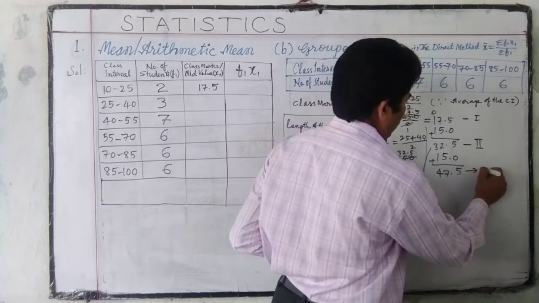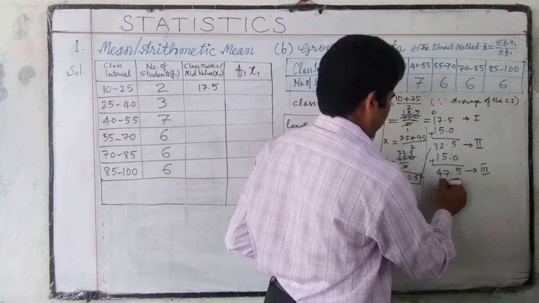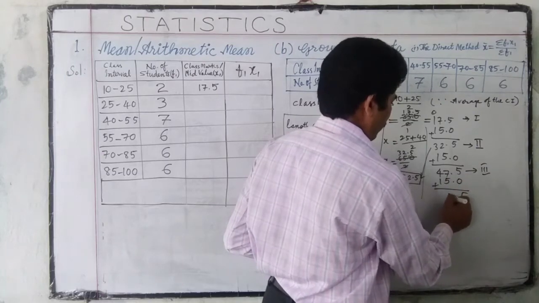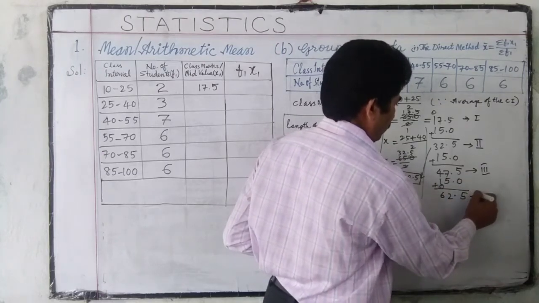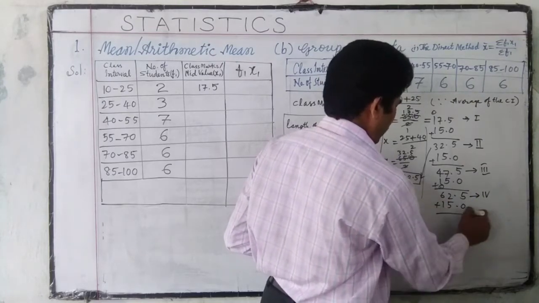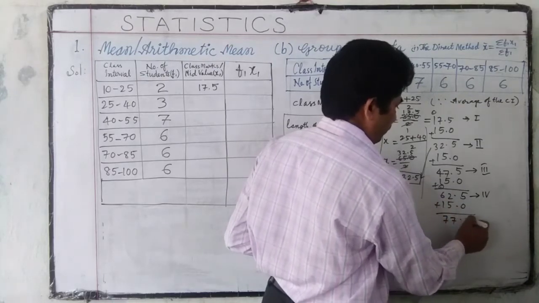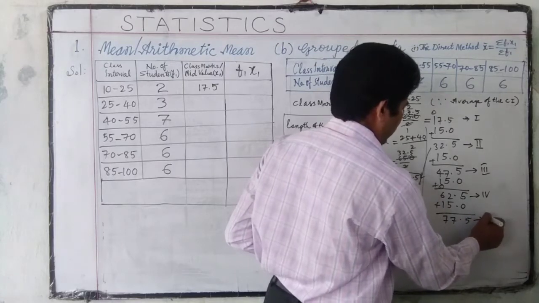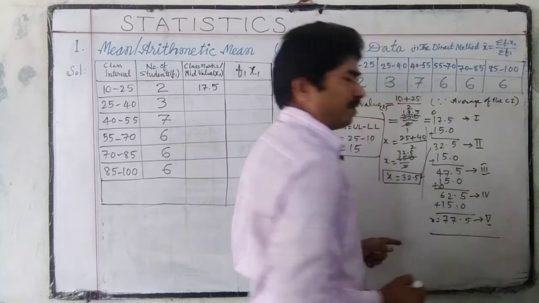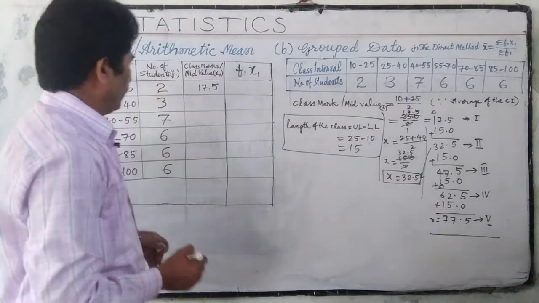This is the mid value of the third class. Next, plus 15 gives 62.5, the fourth class. Plus 15 gives 77.5. This is the mid value of class 5. So this is the method of finding mid values for a given table.